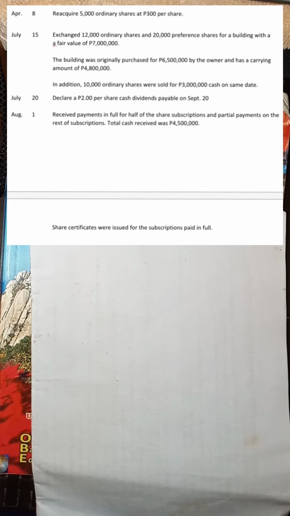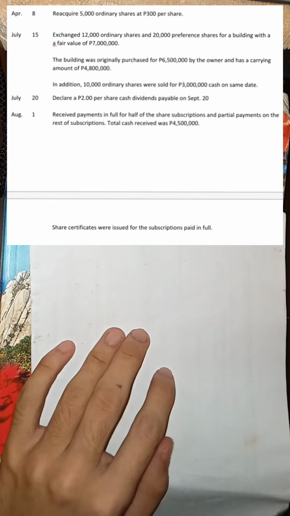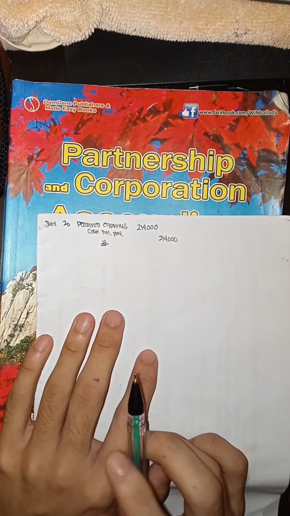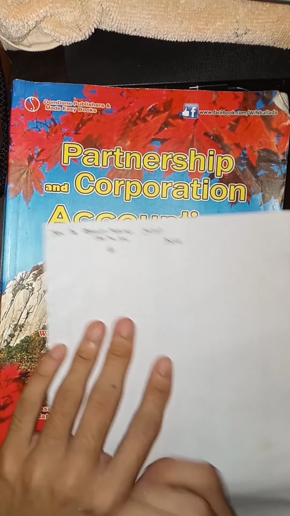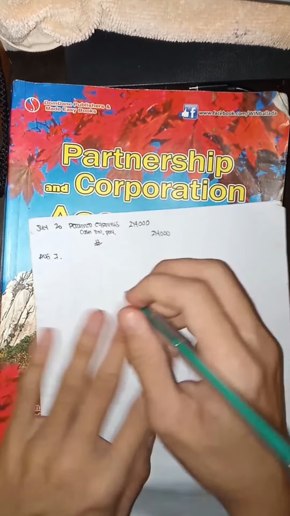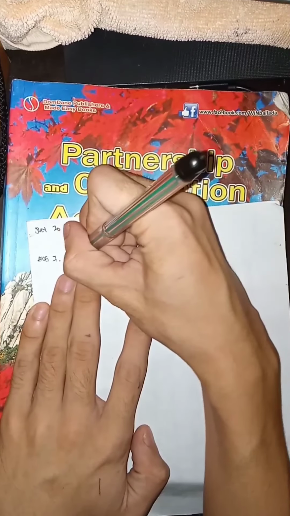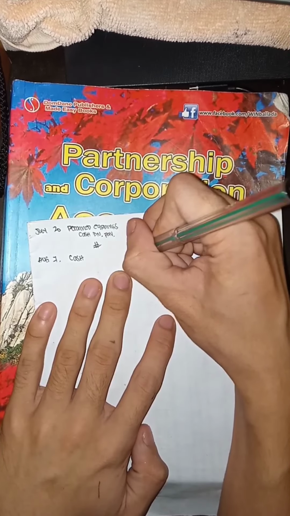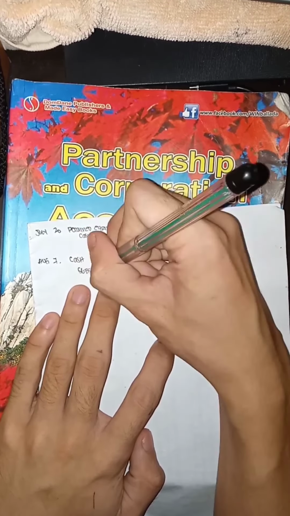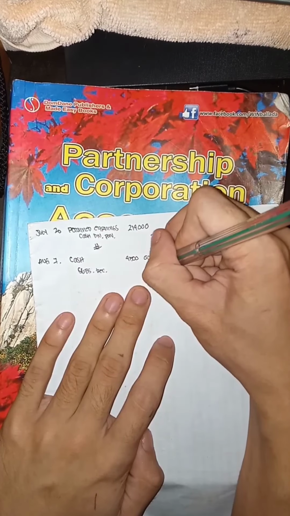And then next, noong August 1, receive payments in full for half of the share subscription and partial payments on the rest of subscriptions. Total cash received was 4,500,000. Share certificates were issued for the subscription paid in full. So na-receive na daw yung payments dun sa kalahati ng subscription receivable natin. August 1. So debit cash for 4,500,000. And then credit subscription receivable amount of 4,500,000.